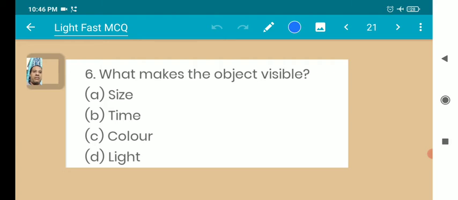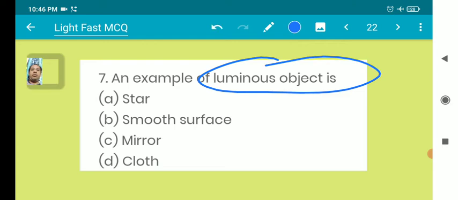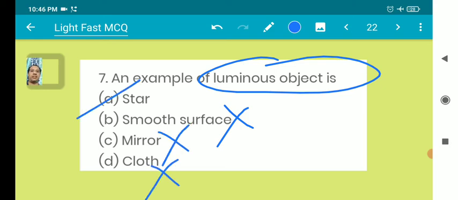What makes an object visible? Light. An example of a luminous object, which can produce its own light: smooth surface is wrong, mirror is wrong, cloth is wrong, and the answer is star.